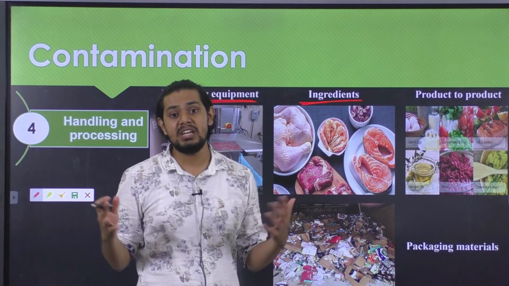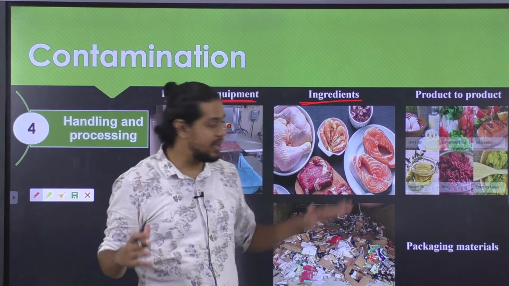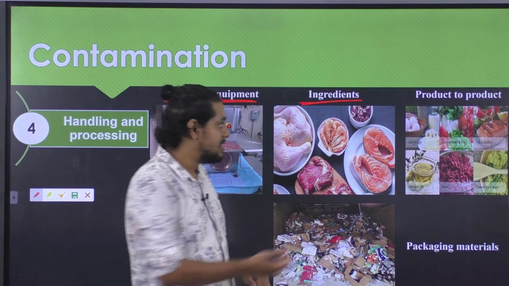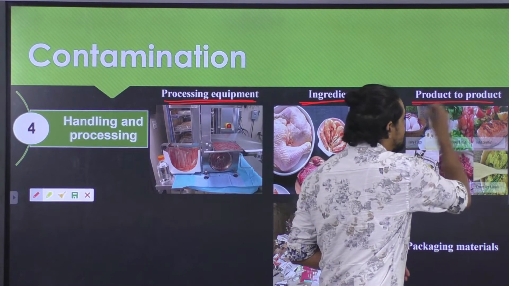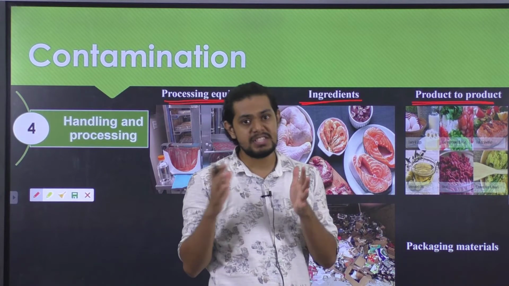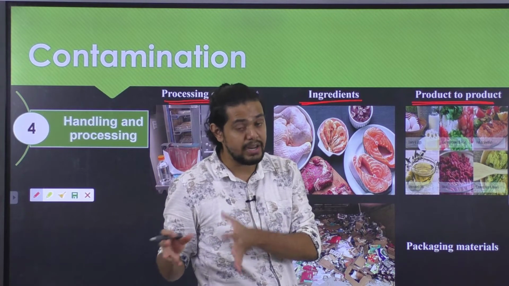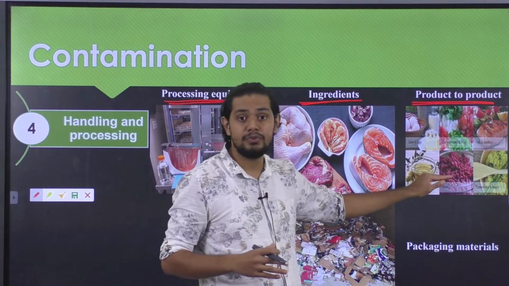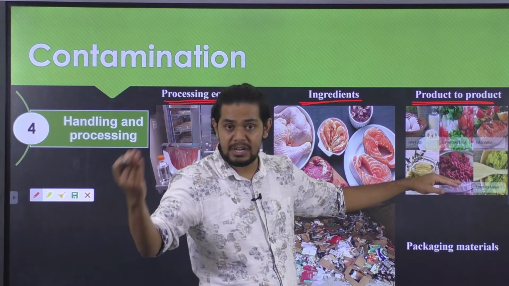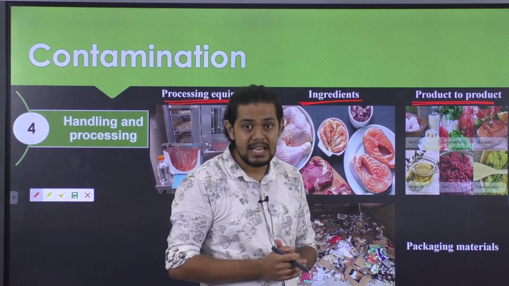So the type of ingredients that is being used for processing of meat into different products can also lead to a possible source of contamination as well. Next is product to product, which is nothing but cross contamination. Whenever a processed product is packaged, it should never be in contact with an unprocessed food product. Why? Because the unprocessed food product harbors a lot of microorganisms, which might be transmitted to the processed food variety and lead to cross contamination.